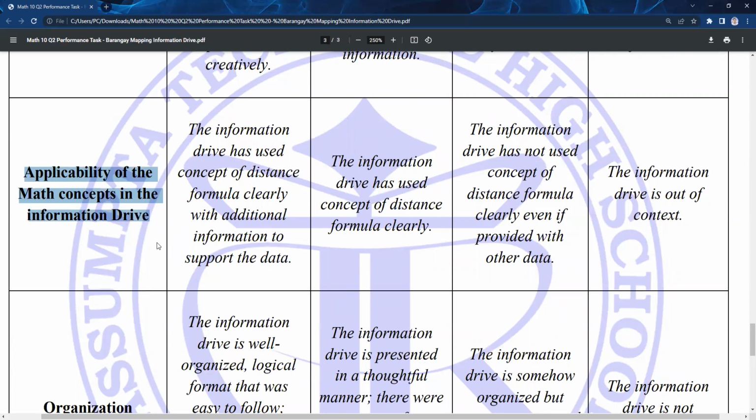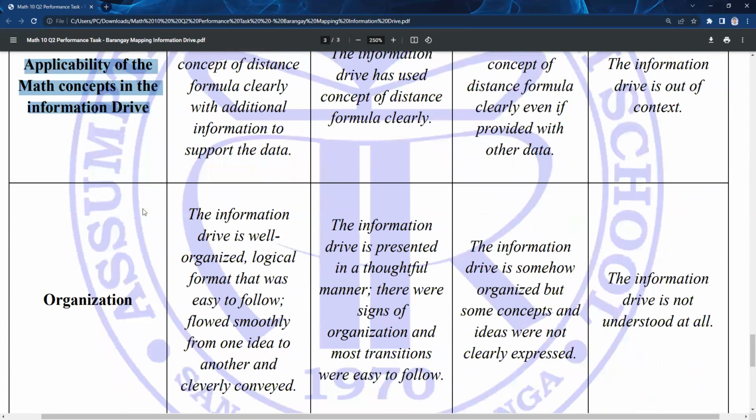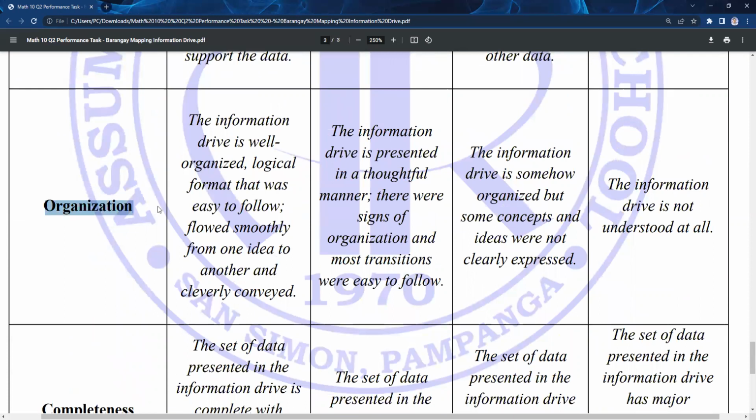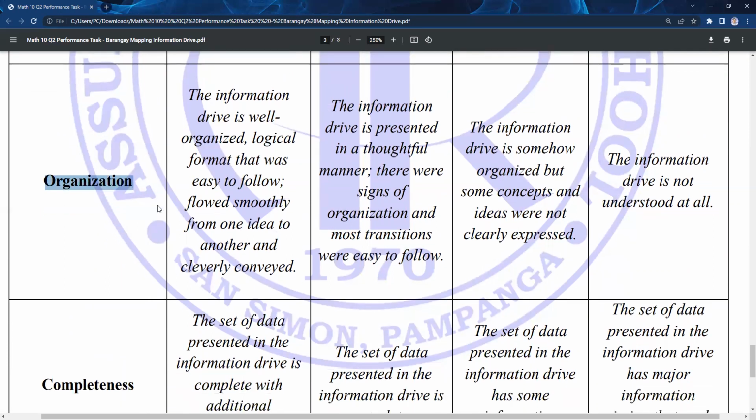The computation for the distances is very important in this performance task because through this, you will be graded. The organization of the data that you will be putting in your information drive will also be graded.